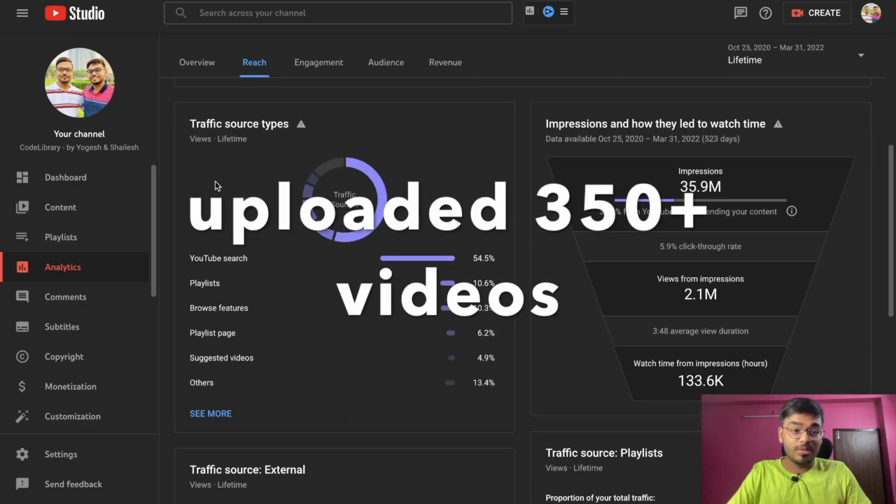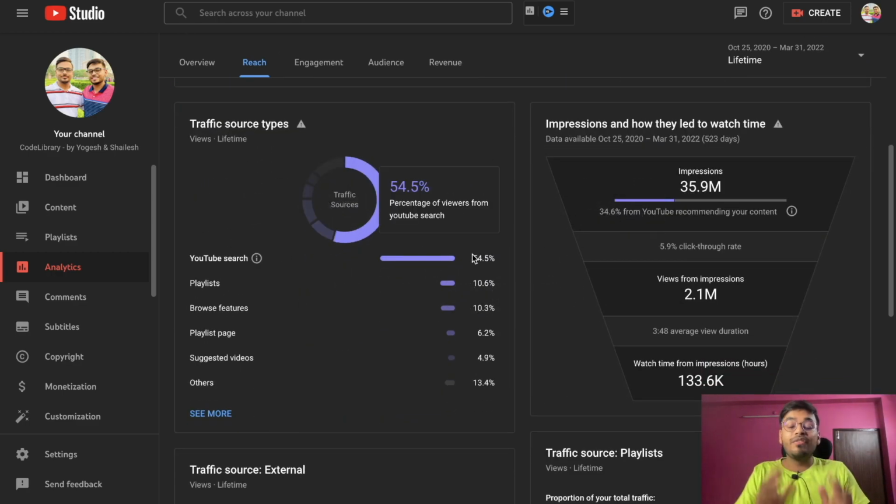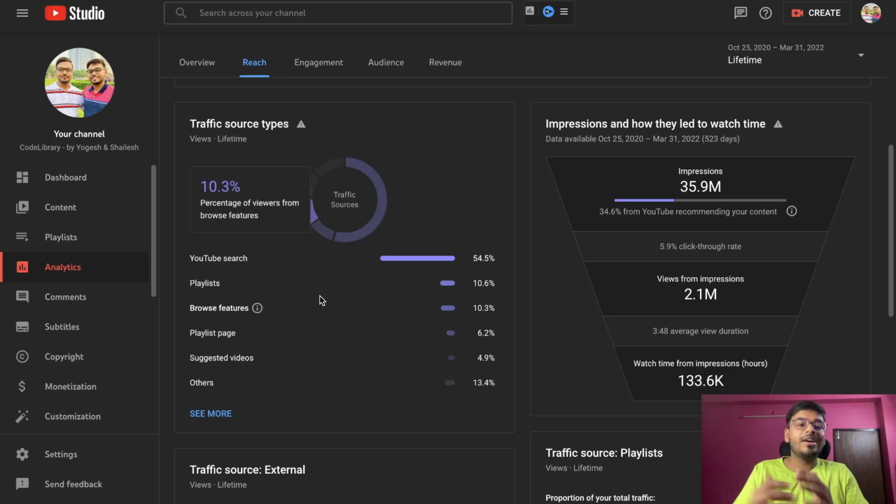And let me show them some sources. So we have got 54% people are getting through YouTube search. So people are getting our videos through YouTube search, and those are 54%. 10% through the playlist, that they are going through the playlist and they can see the videos. So 10% are from the playlist. Browse features से 10% आ रहे हैं, and some suggested videos are 4.9%.